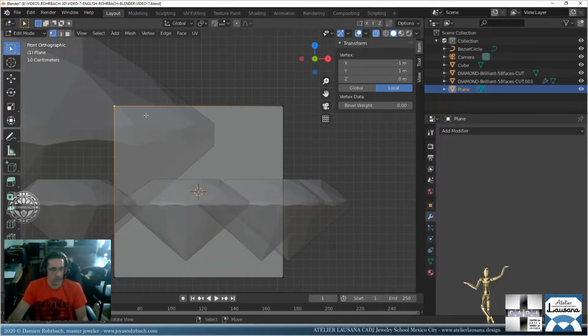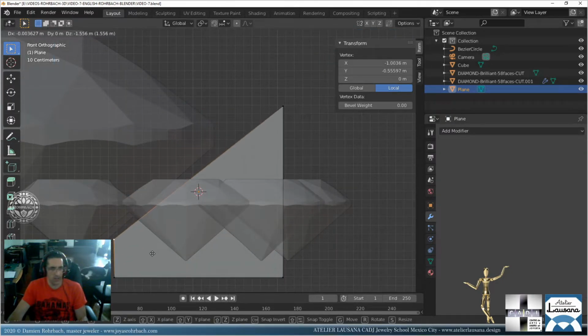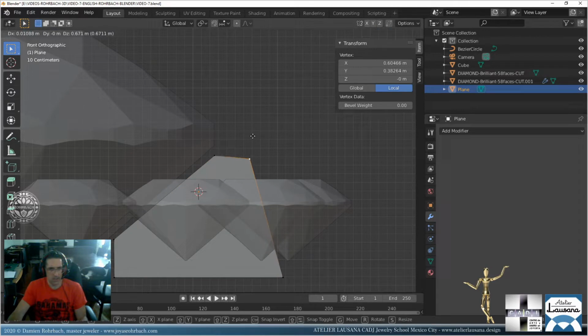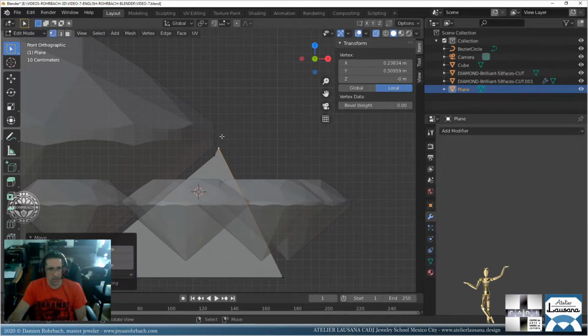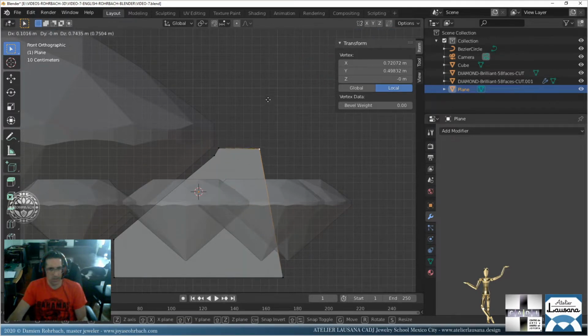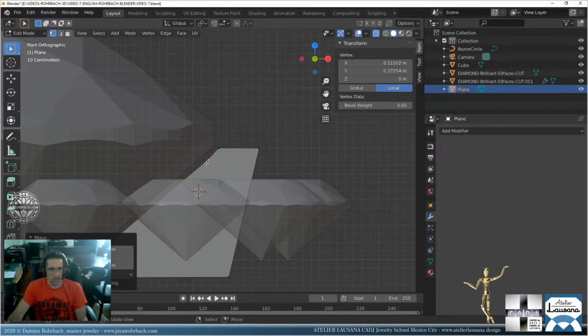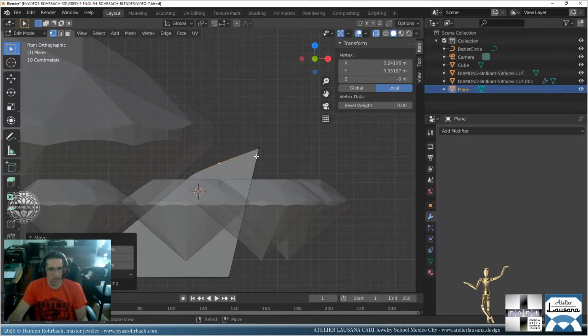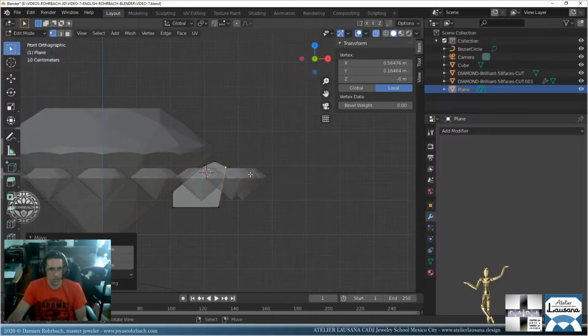Okay, so let's start designing here. Something very simple. Okay, here, W, subdivide. Subdivide again. I'm going to do something like this. Let's do it like that once.